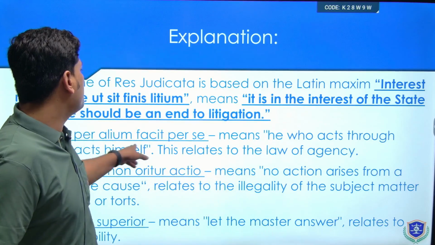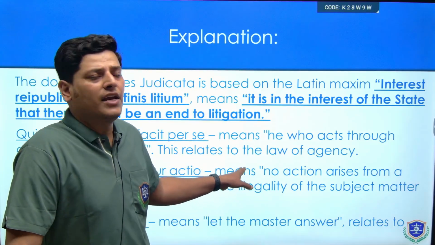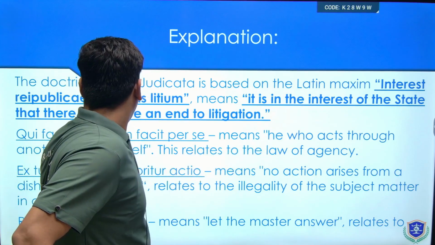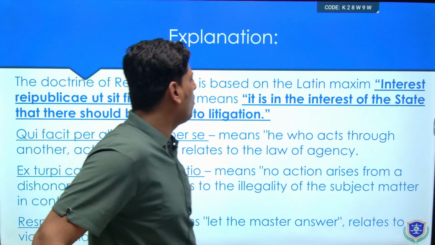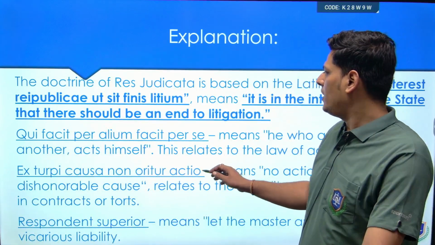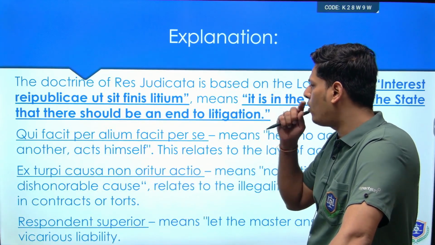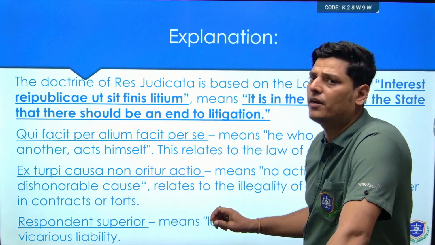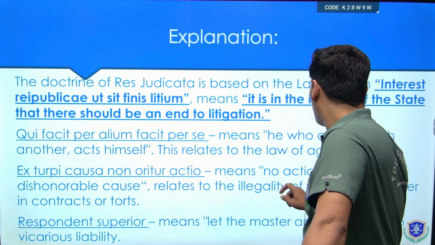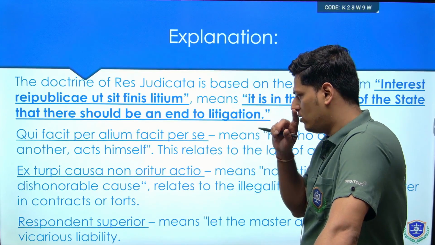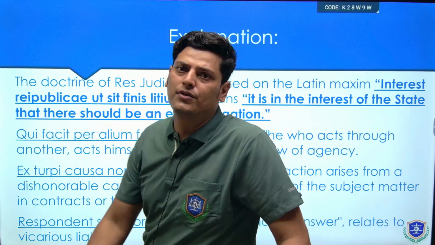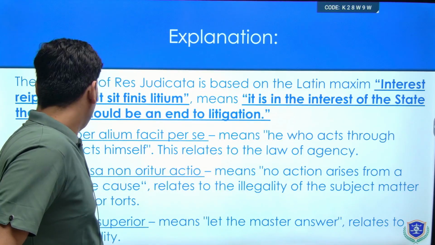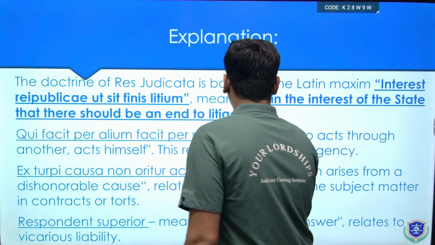Qui facit per alium facit per se आपको पता होगा, vicarious liability में use होता है, means he who acts through other acts himself. This relates to the law of agency and also the vicarious liability. Ex turpi causa non oritur actio means no action arises from a dishonorable cause. It relates to the illegality of the subject matter in contracts or torts. And then respondeat superior also deals with the vicarious liability, means let the master be liable, let the master answer. It relates to vicarious liability. So we'll move to the next question.